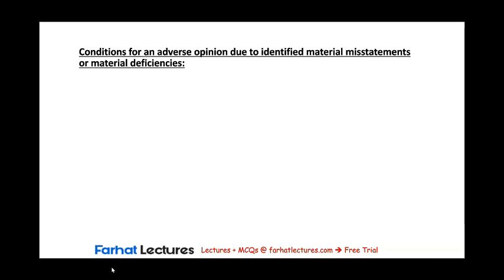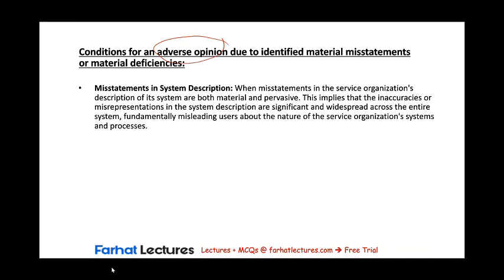Now we're going to move on to the conditions under which an auditor would issue an adverse opinion, and the conditions are basically very similar to the conditions under which a qualified opinion would be issued. However, there's going to be a pervasiveness in the effect, not only material, but pervasive.